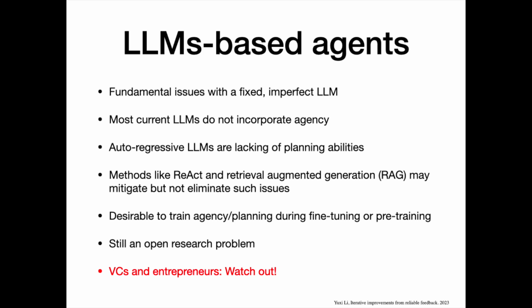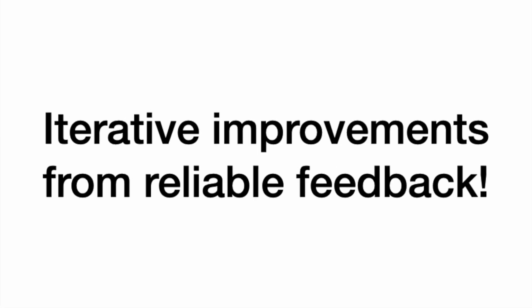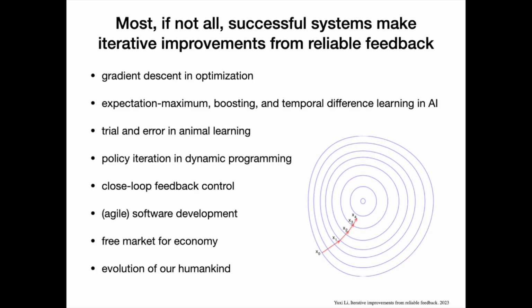VCs and entrepreneurs, watch out. What to do then? Iterative improvements from reliable feedback. Most, if not all, successful systems make iterative improvements from reliable feedback, from gradient descent to policy iteration to evolution of our humankind. Let's talk about the state of the art.